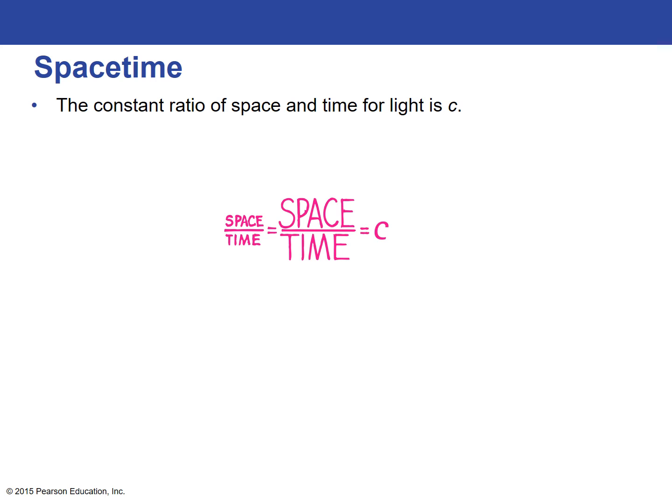Now, the constant ratio of space and time for light is c, and let's look at why this is. What the formula in pink on the left is saying is that if you measure something over a small amount of space, then that measurement will take a small amount of time, and space divided by time will equal a value of c. If you were to measure something over a larger space, that same event would take a larger amount of time, and dividing space by time for that event would also equal c.